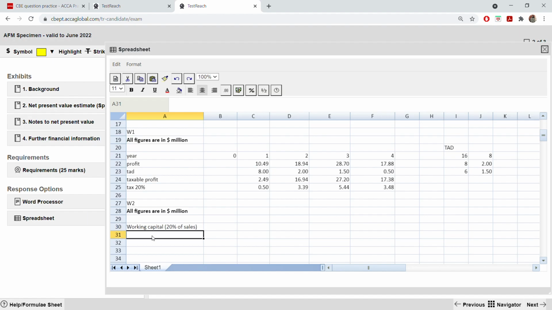And here it will be working capital required or released. If it is released, it will be in brackets.